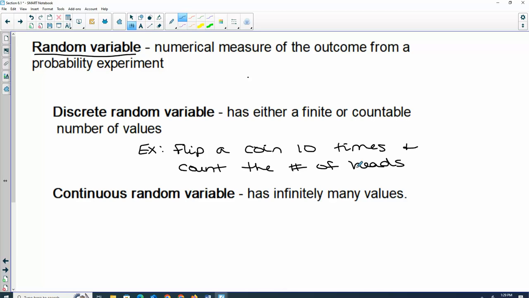Can you give me an example of a continuous variable? It can be time. So, I could say the length of play practice.